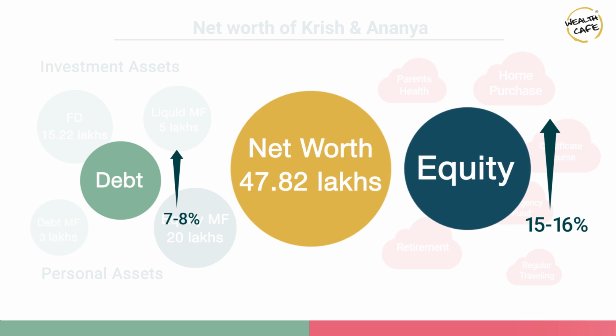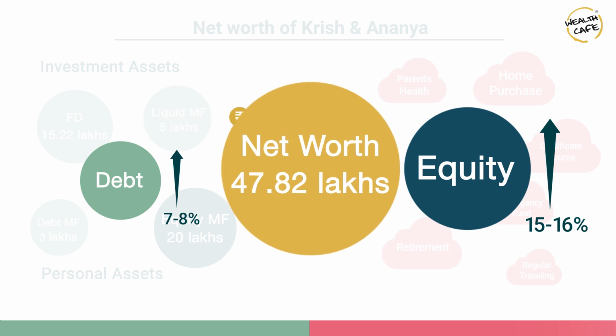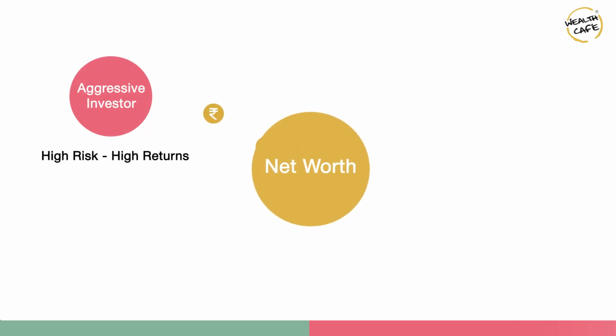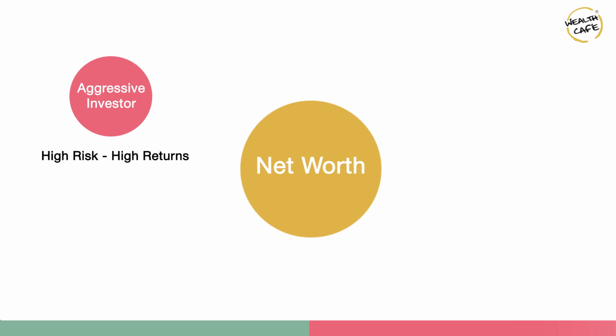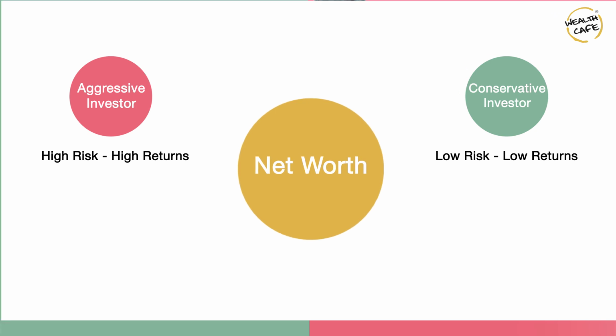So the rate at which each of these asset classes grow is going to vary, and as these asset classes grow, apart from the savings that are contributing towards improving or increasing your net worth, the earnings of these investable assets or your investment assets are also contributing towards increasing your net worth. So if you are a person who is very aggressive with their investments, you will find your net worth growing at a very fast pace, obviously at the cost of taking higher amount of risk. Whereas if you are a conservative person, you will find your net worth grow at a slower pace because you would be investing in such asset classes.